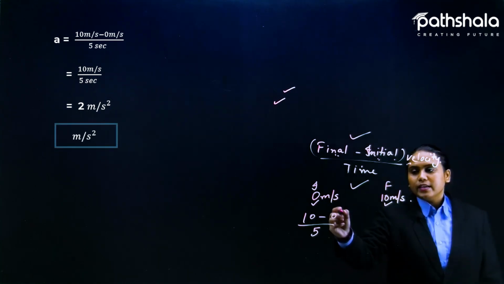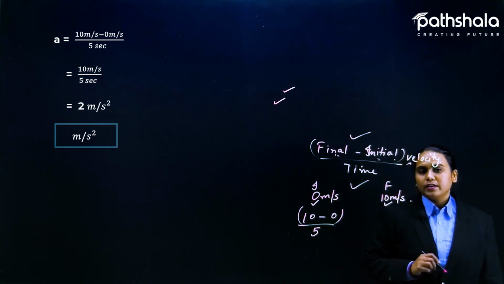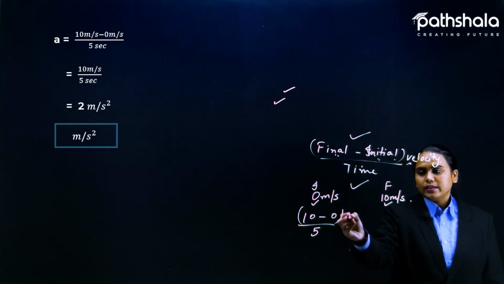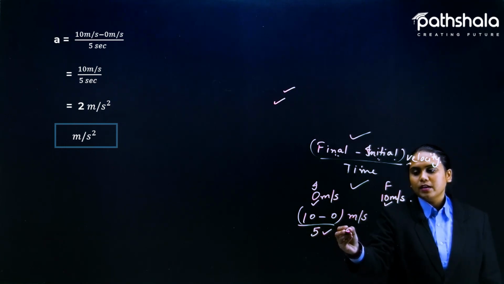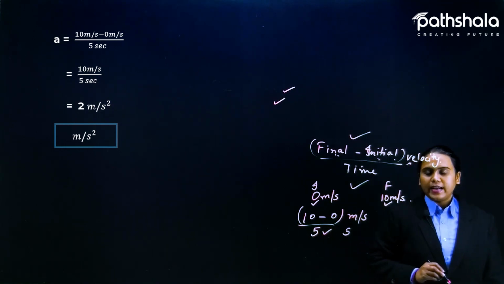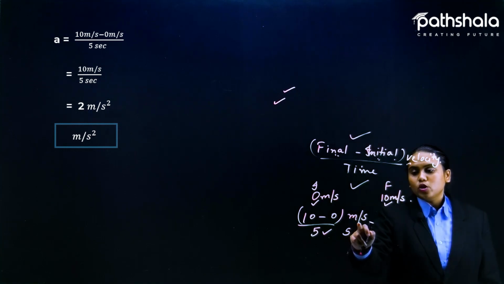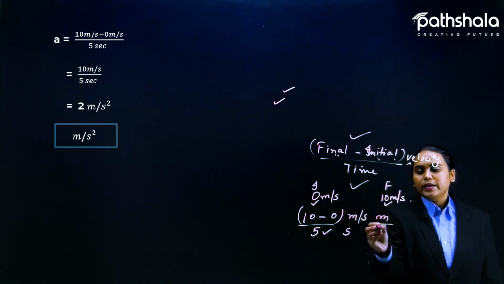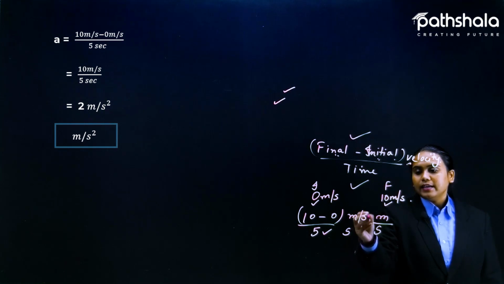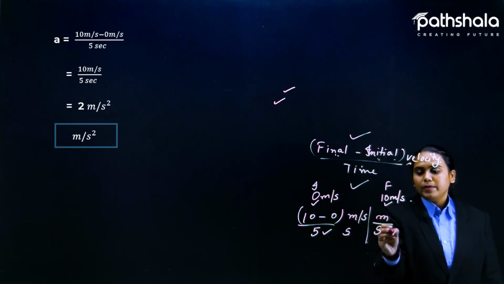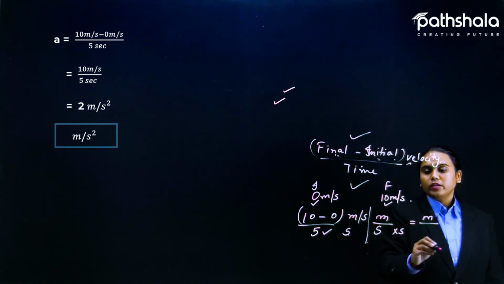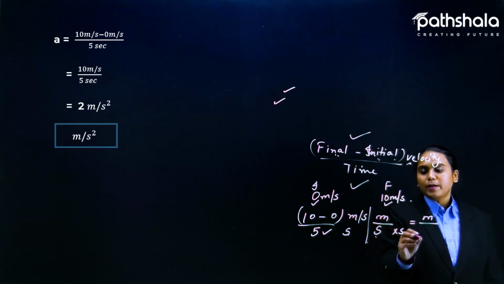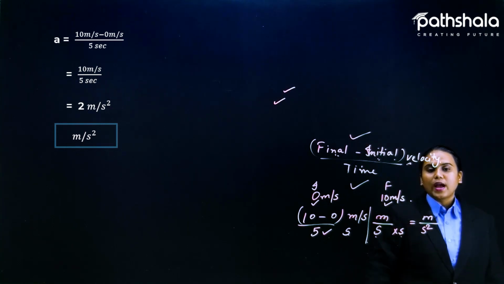So students, this is the velocity part. The SI unit is meter per second. This is the time part. The SI unit is second again. So this can be written like this: meter per second, and this second again will be here. So meter is alone in the numerator and the denominator will have second multiplied by second, so you have second square.